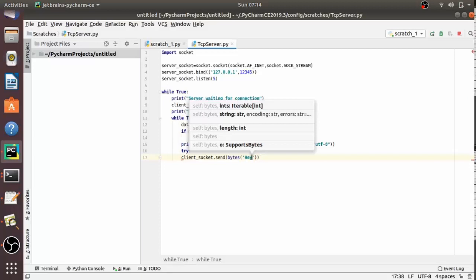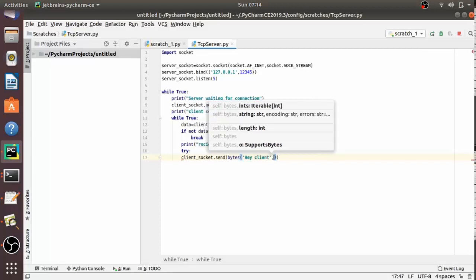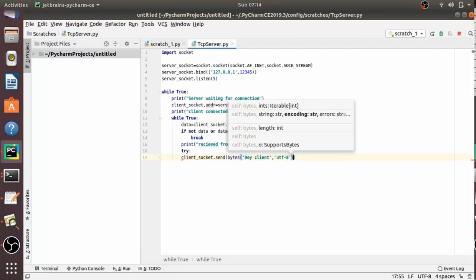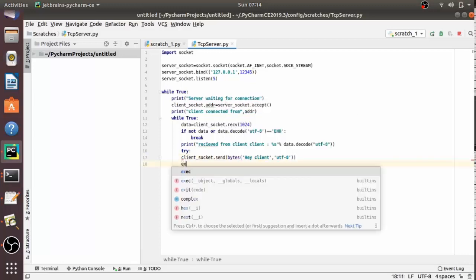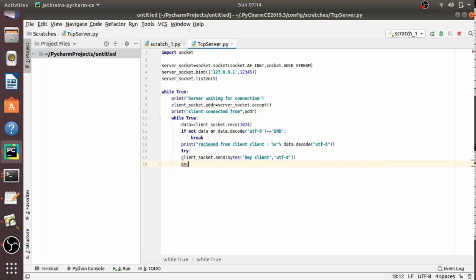Suppose I am sending the message "hey client". So we convert "hey client" into bytes using UTF-8. Or except, if it is a keyboard interrupt, then print "exited by the user".